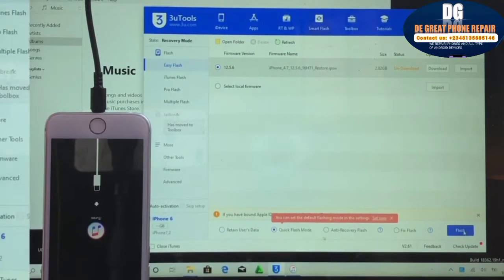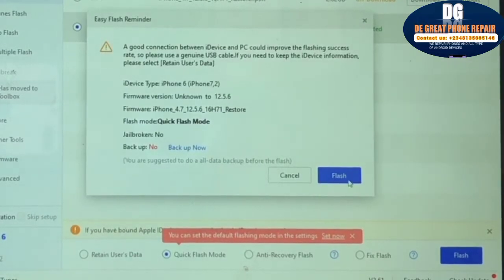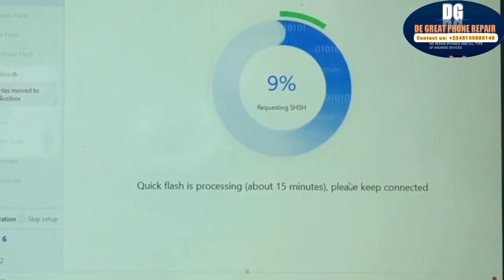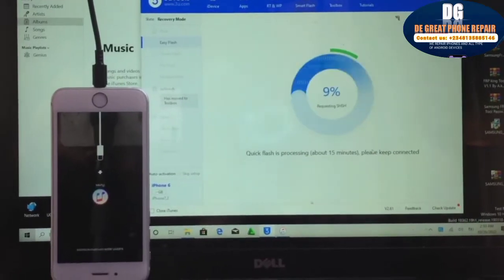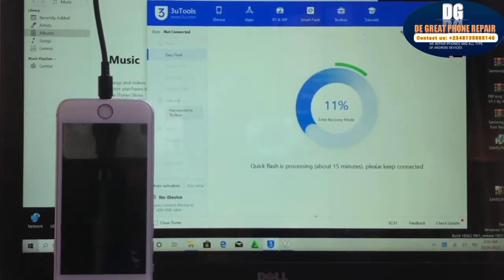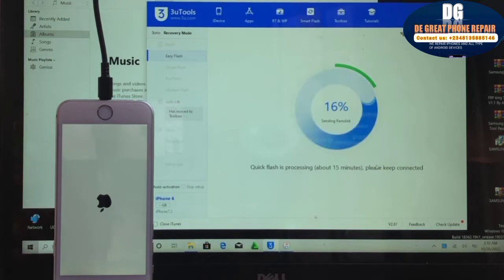In this tutorial, I'll be selecting the quick flash mode. Once selected, I click on flash. Next, you wait for 15 minutes or thereabout for the operation to be successful. You leave the tool to load until it completes its process to 100%.